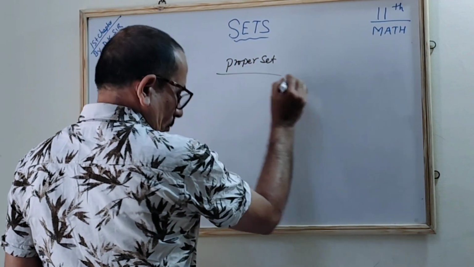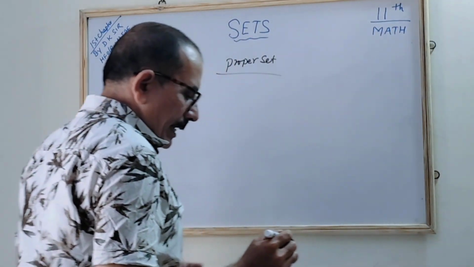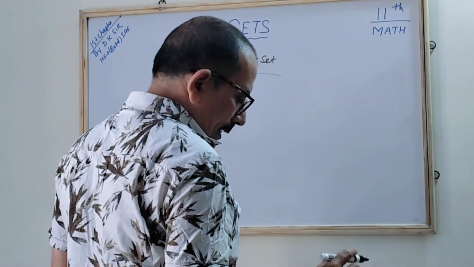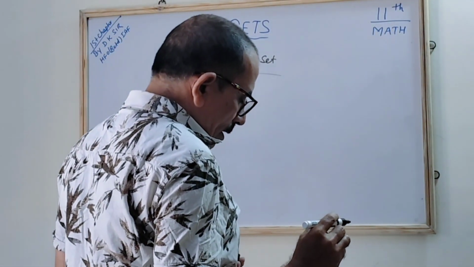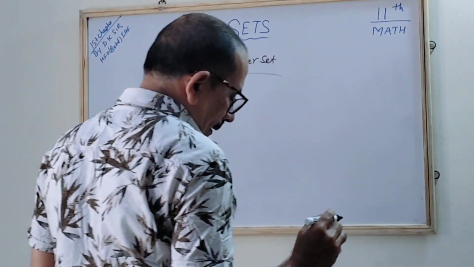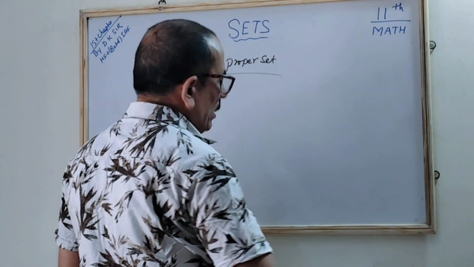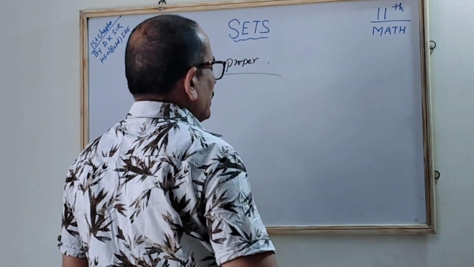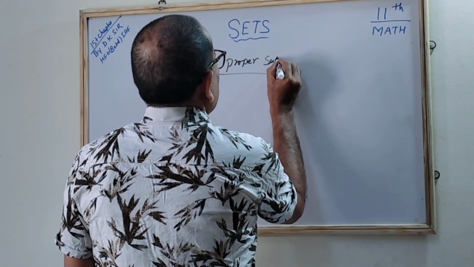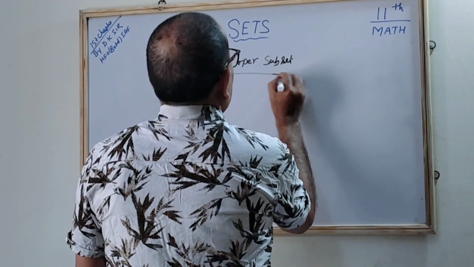Proper set. What is a proper set? The sets A and B: A is a subset, but B is not a subset of that. Correct? Here we will say proper subset. What is the proper subset? The proper subset remains the same.